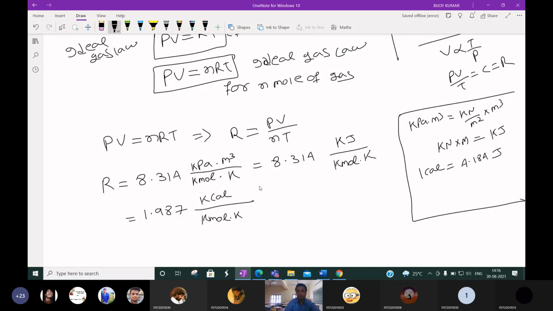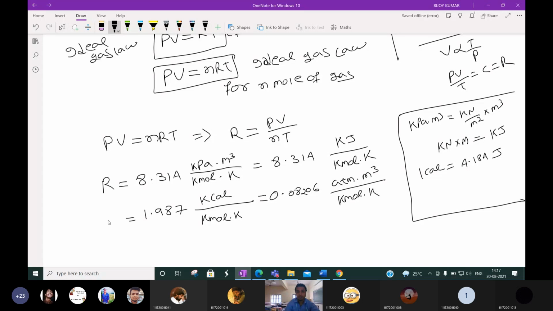Very important formulas. Another is 0.08206 atmosphere, this is the P unit, we can express in atmosphere, into volume unit meter cube by kilomole Kelvin.